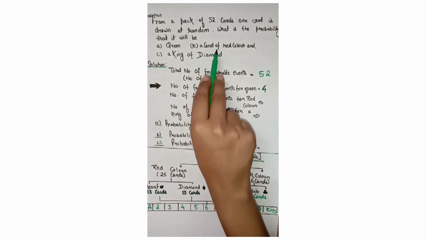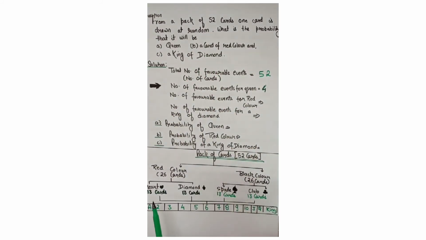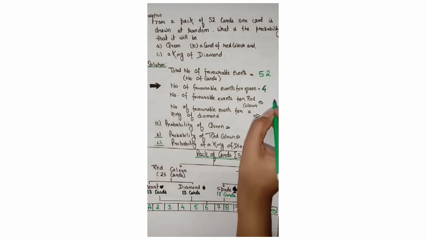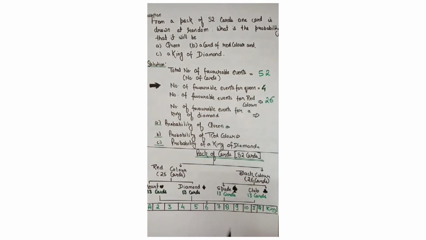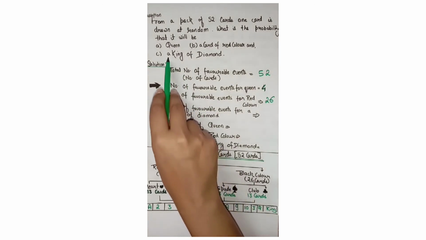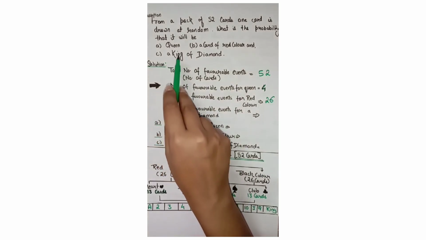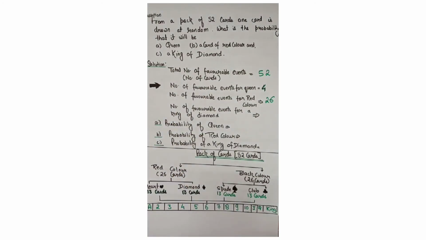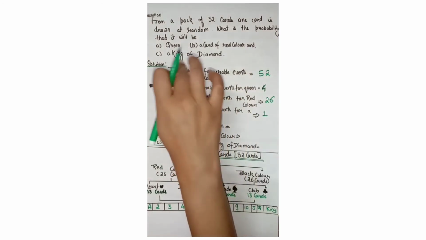Next is a card of red color. Red color cards are in heart and also in diamond. So in totality, how many red color cards do we have? That is 26. So the number of favorable events for red color is 26. Next, the third question is asking for a king of diamond. That means it should be a diamond and it should be a king. So we only have one card which is both king and diamond. So the number of favorable events in the third case will be 1.